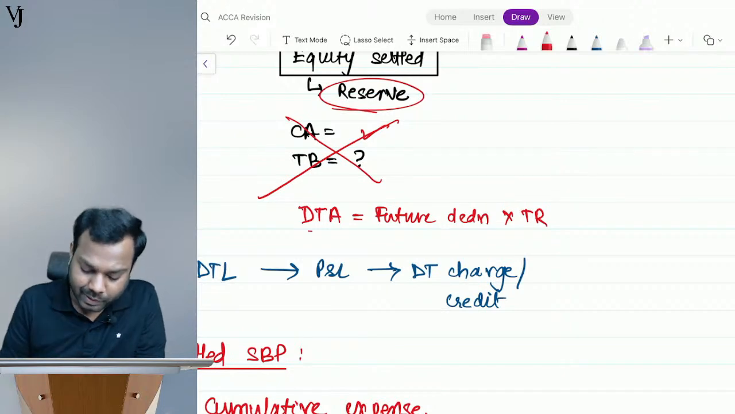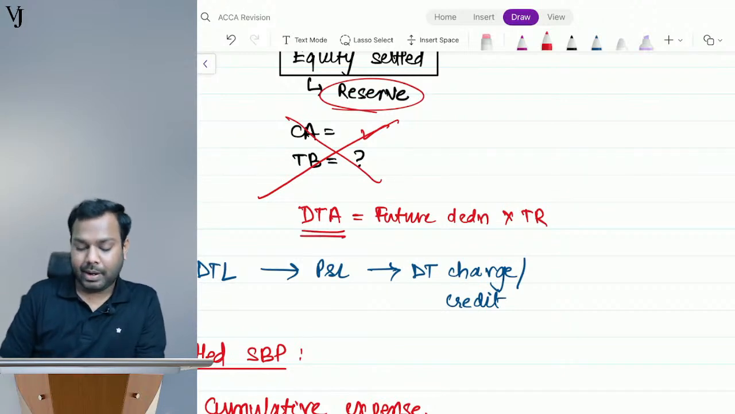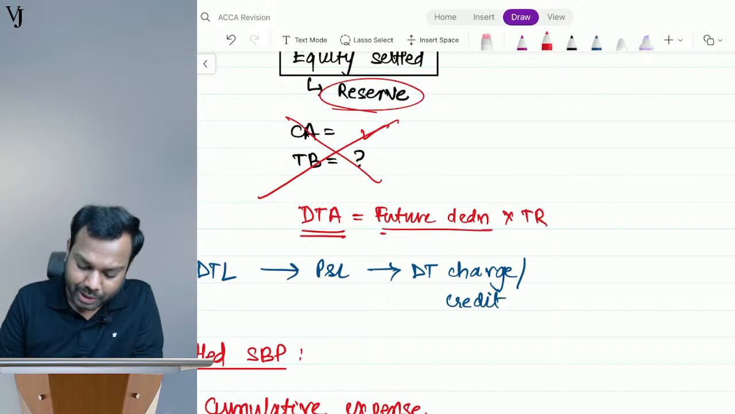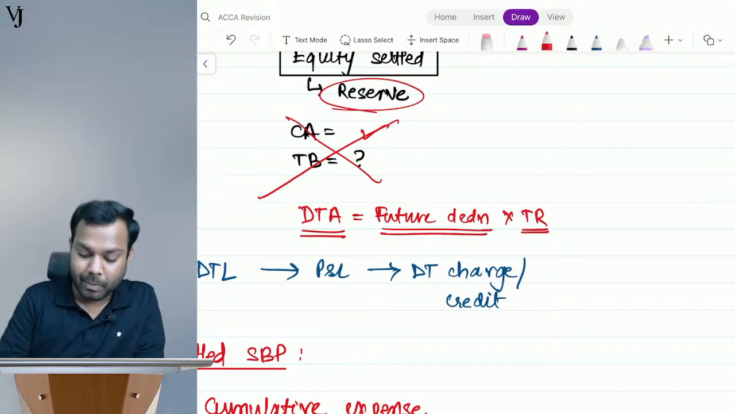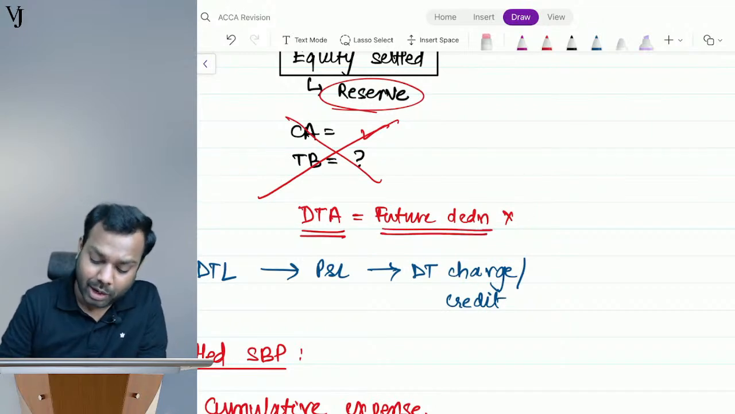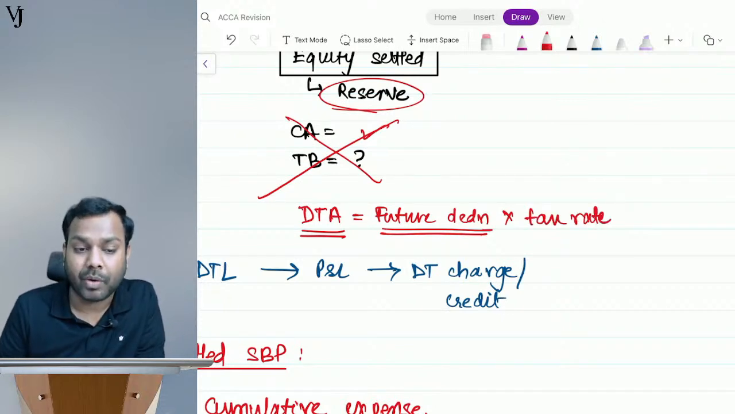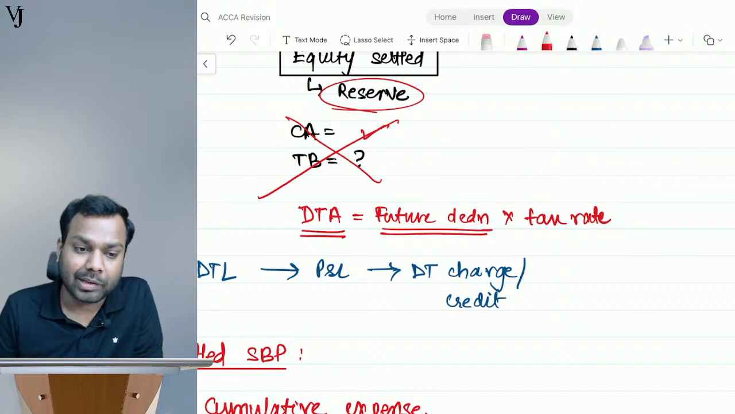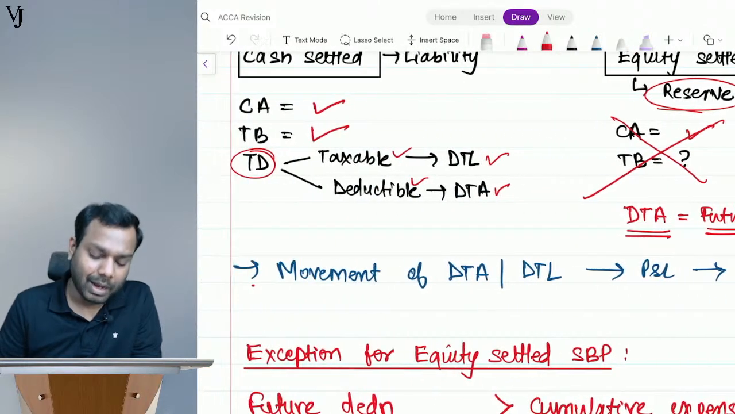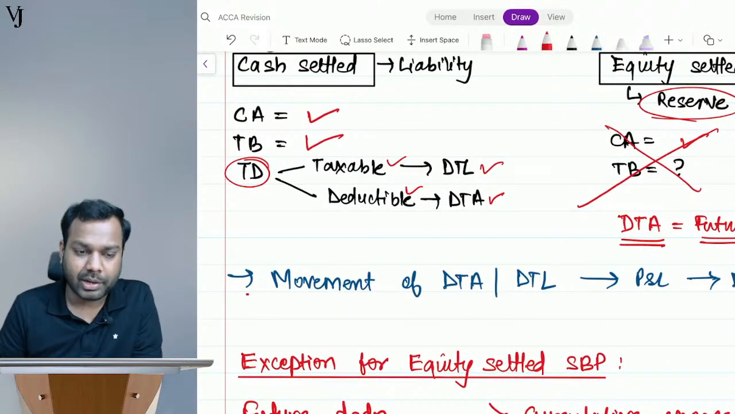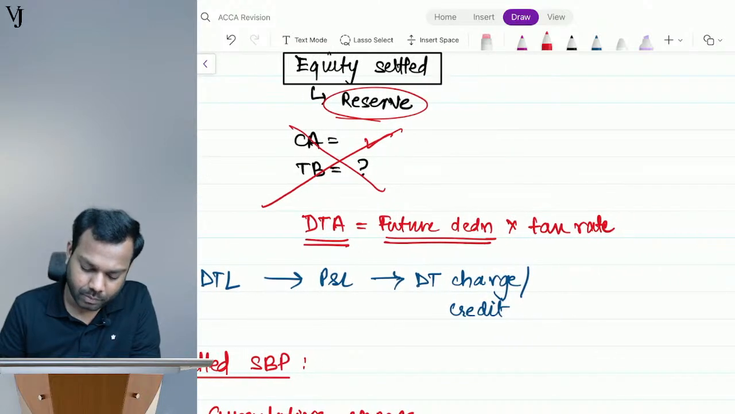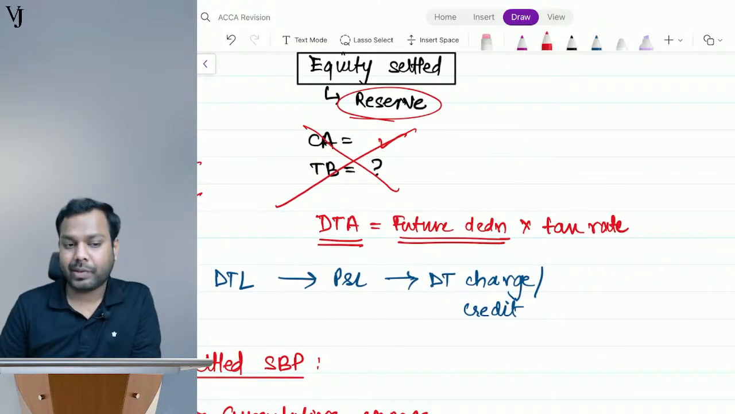Rather, the standard says that you have to recognize deferred tax asset at the rate of future deductions multiplied by the tax rate. Directly you do that, okay? But yes, you can do that only if you have sufficient future taxable profits, okay? Carrying amount of provision for SAR, yes. Now, this is a deferred tax you have to recognize.